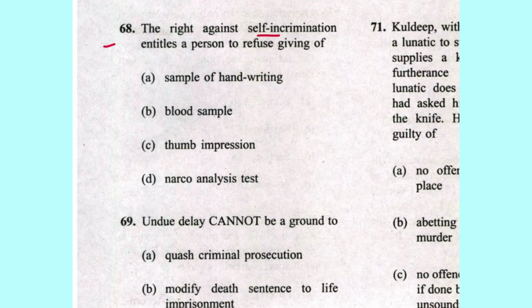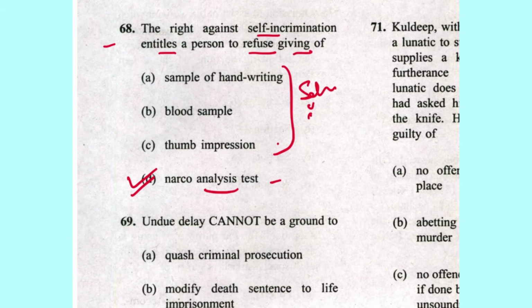Next 68. The right against self-incrimination entitles a person to refuse giving of sample of handwriting, blood sample, thumb impression. These they can give. Narco analysis test. D is the answer. And which case? Selvi versus State of Karnataka.